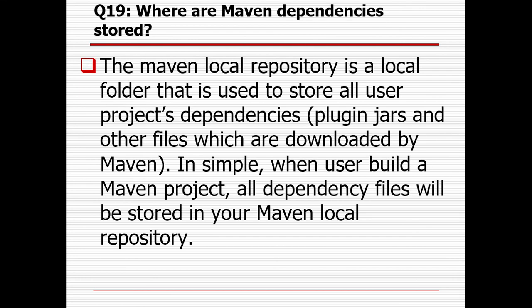Different phases. Where are Maven dependencies stored? The Maven local repository is a local folder that is used to store all project dependencies, plugin jars and other files which are downloaded by Maven. In simple terms, when a user builds a Maven project, all dependency files will be stored in the user's Maven local repository.